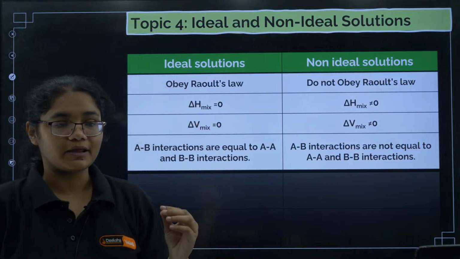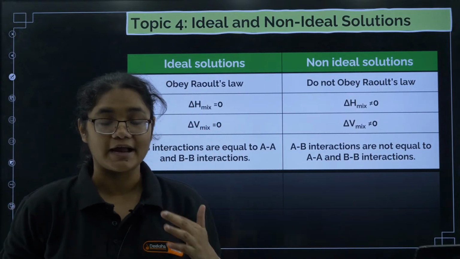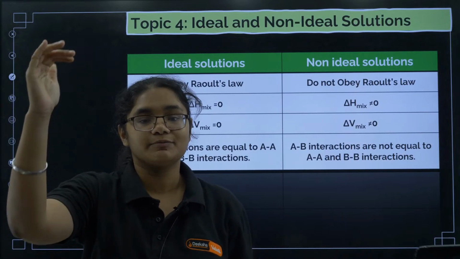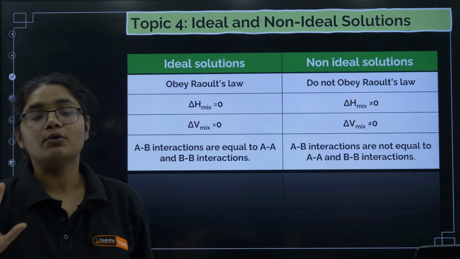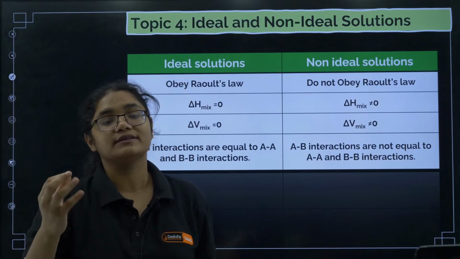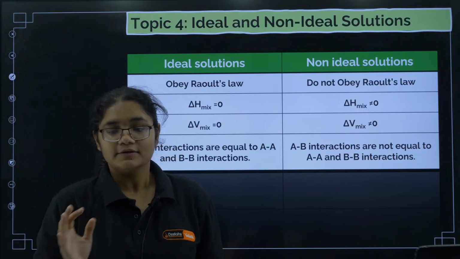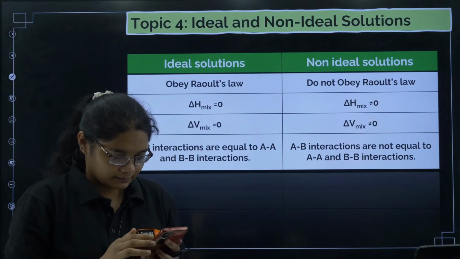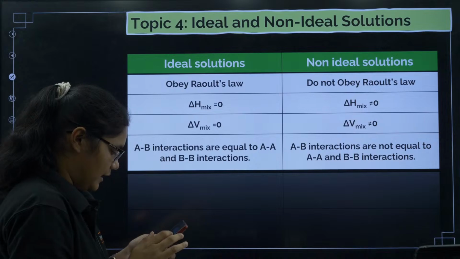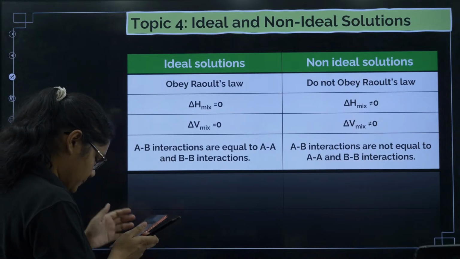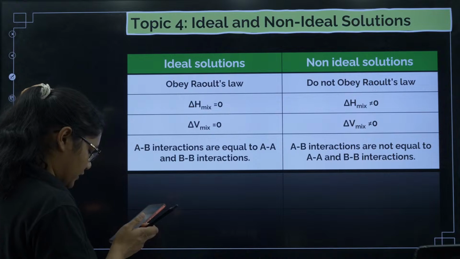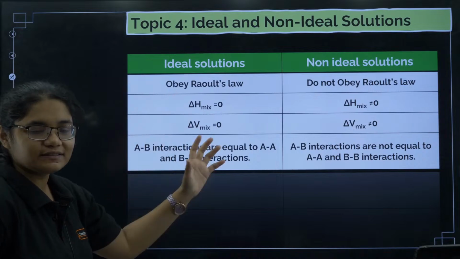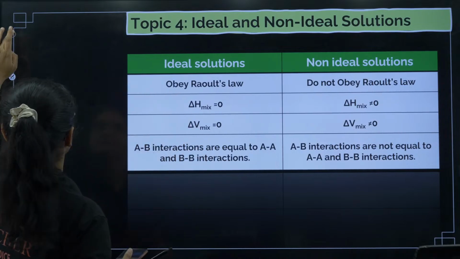Now a question can be asked like, which of the following is a property of an ideal solution, or one example will be given, for example n-hexane and n-heptane, and which properties are there? So you should know the property of an ideal solution and the property of a non-ideal solution. Please take a screenshot of this table and remember it. Okay, clear? Yes, notes will be provided. Top 10 edits, we will be solving questions. Please don't worry. First let us recap the concepts, then we will definitely solve the questions.